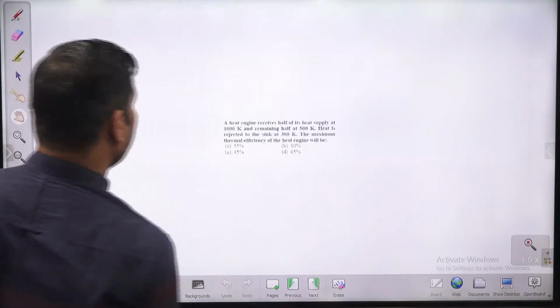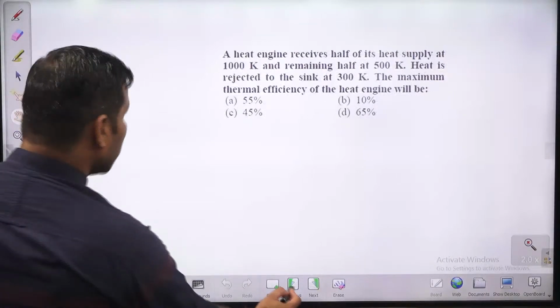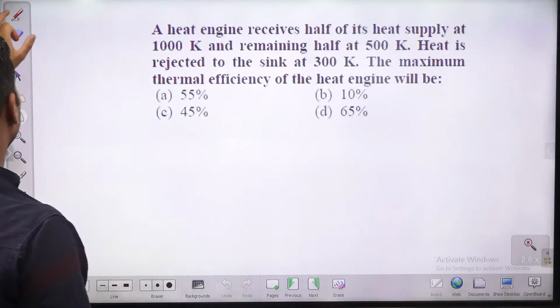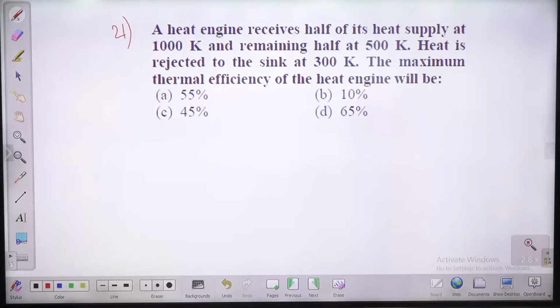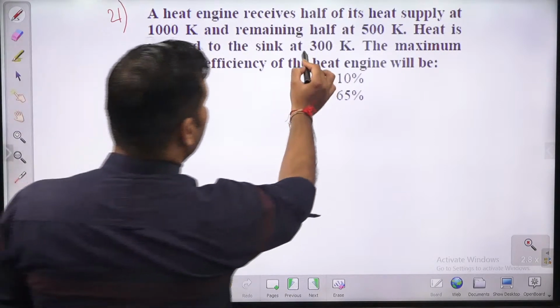Question number 21. Very good, guys. जल्दी करते हैं. A heat engine receives half of its heat supply at 1000 Kelvin. Remaining half from 500 Kelvin. The heat is rejected to a sink at 300 Kelvin.